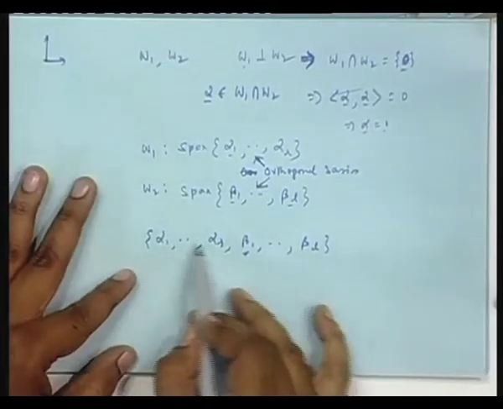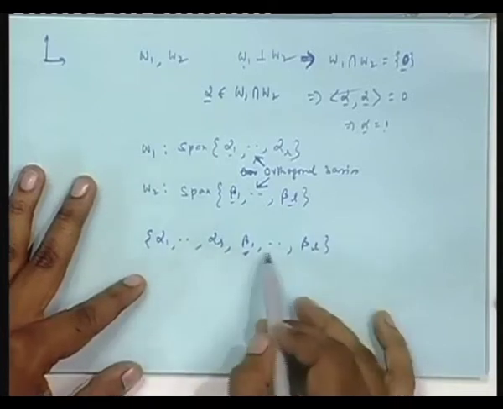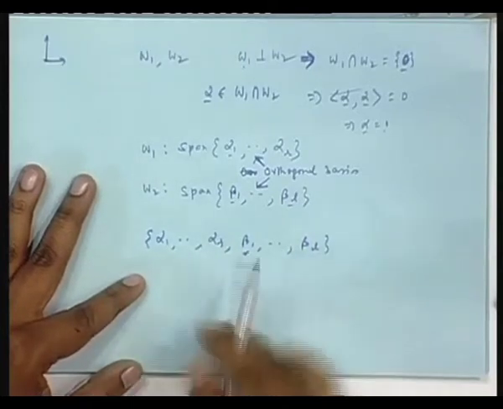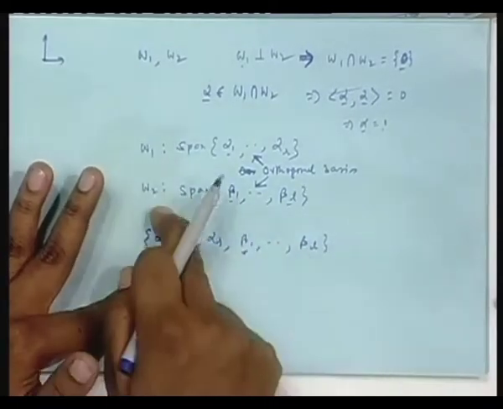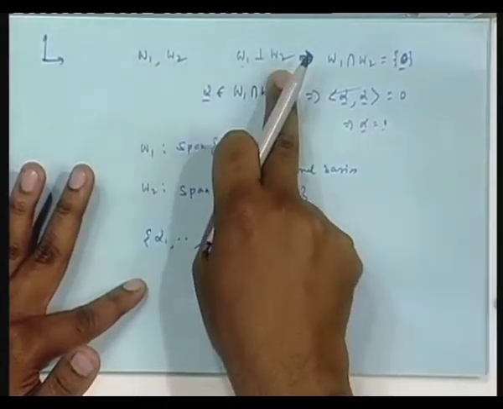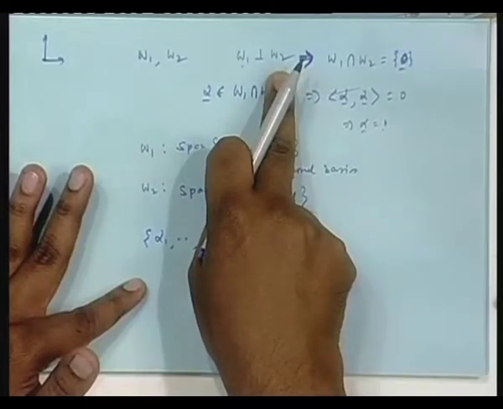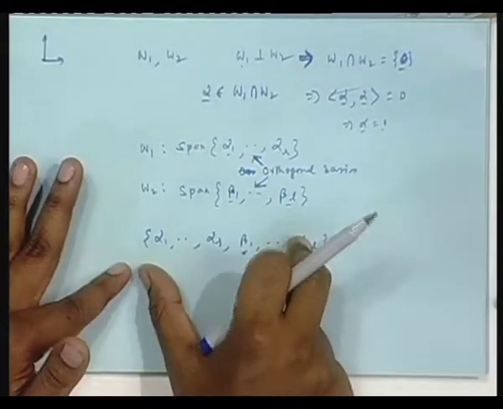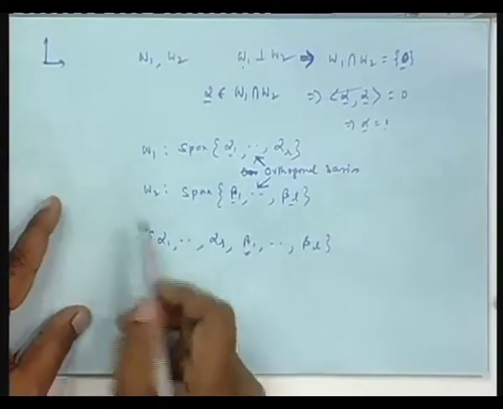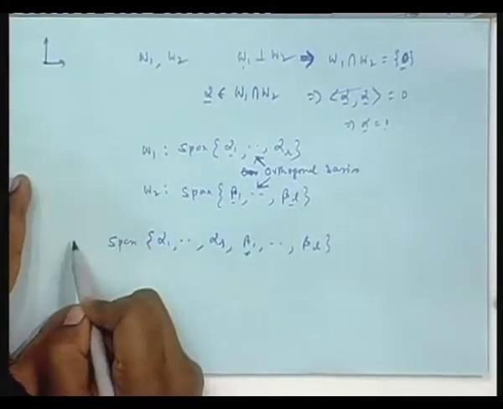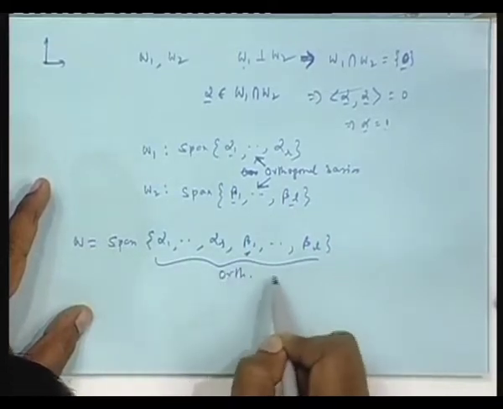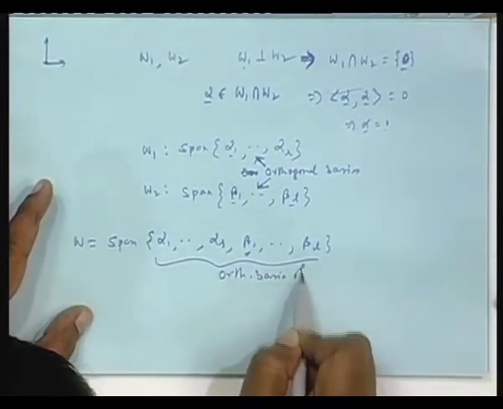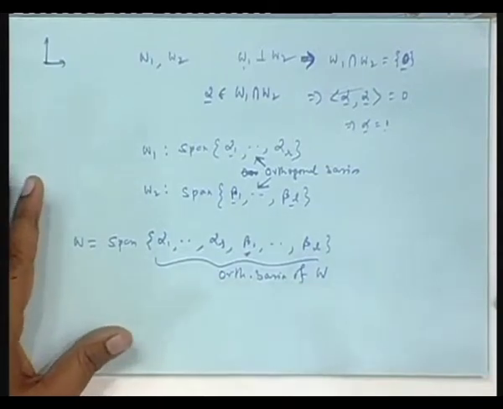If you take any two between here, they are mutually orthogonal, any two here orthogonal, but any alpha from here, beta from here, they are also orthogonal, because alphas belong to W1, betas belong to W2, and you have given me that W1 and W2 are orthogonal. So it is an orthogonal basis. If you take the span of this and call it W, then this is an orthogonal basis. Okay.